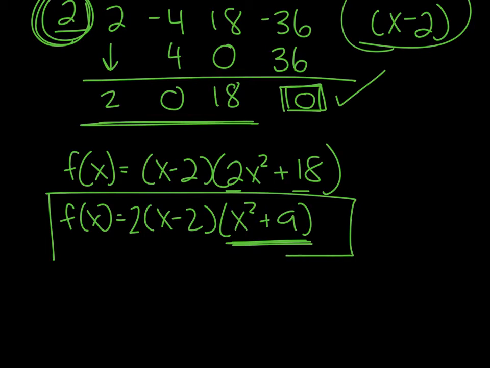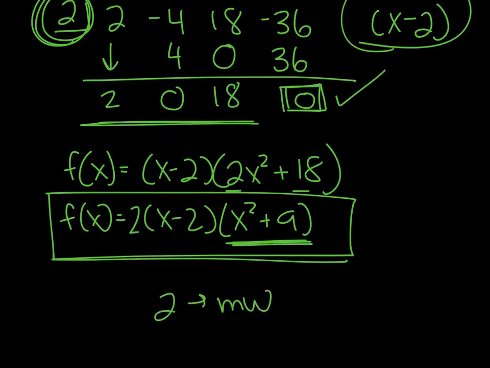So this is the fully factored form of my polynomial. I know that I'm going to cross the x-axis at 2, right? It has a multiplicity of 1, so I know I'm going to cross the x-axis there. And that is the only place, even though it's a cubic, I am only going to cross at 2. This right here is going to give me imaginary zeros.